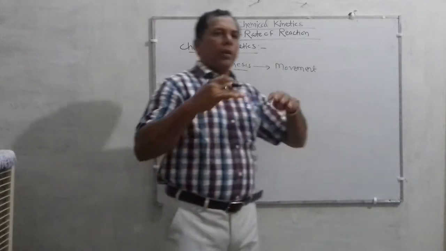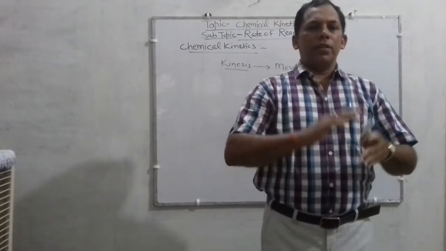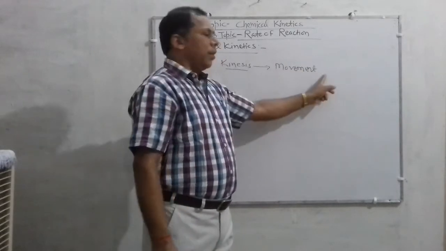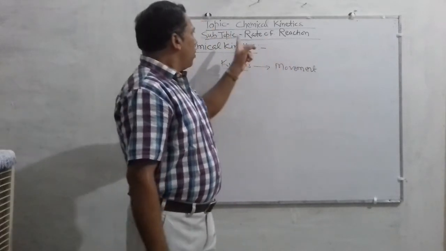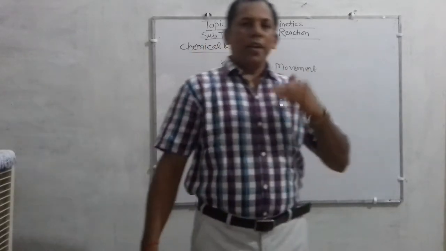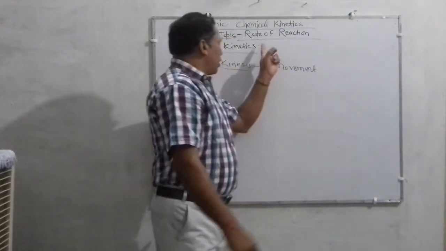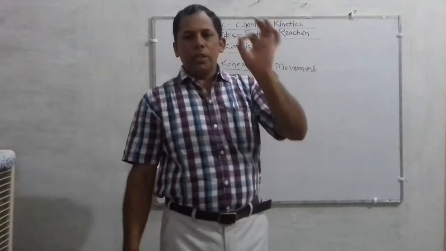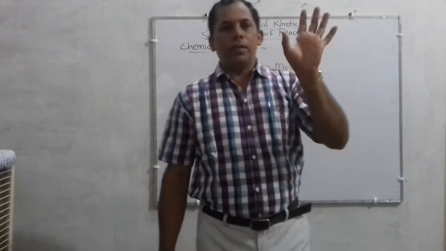Movement of the reaction means the change that occurs during the change in the concentration of reactant and the concentration of product. Okay children, so what is the rate of reaction concerned with? It is the movement of the reaction. Rate of reaction can be defined as the change in the concentration of the reactant or product per unit time.